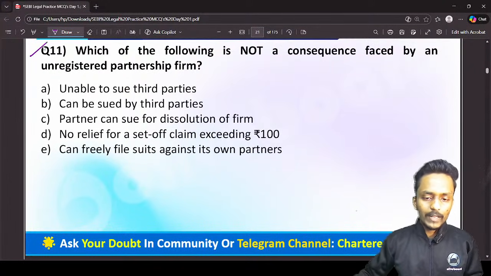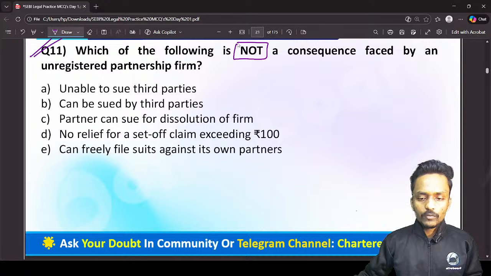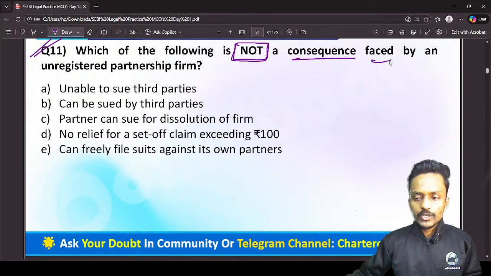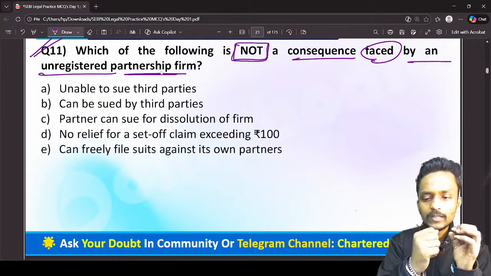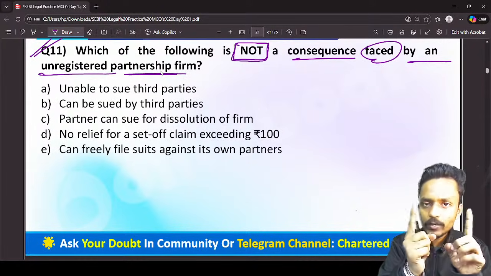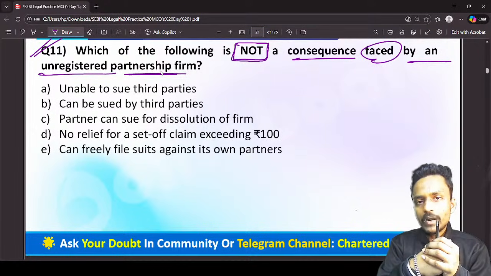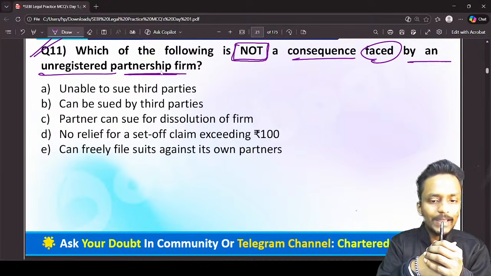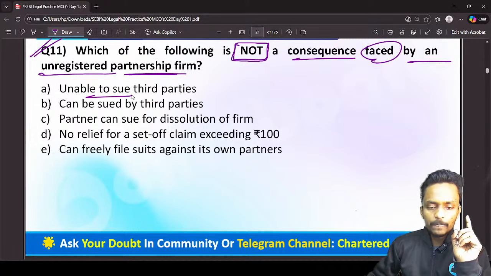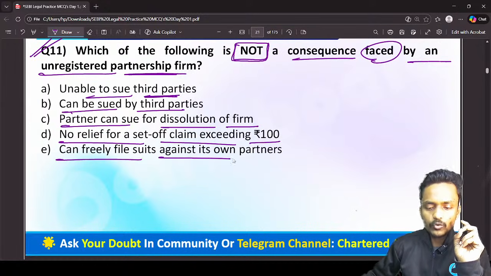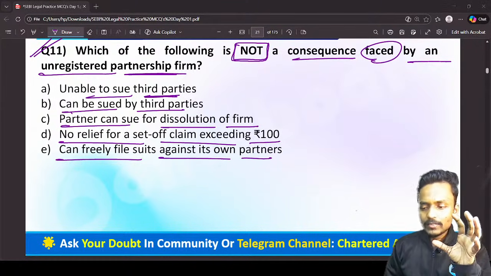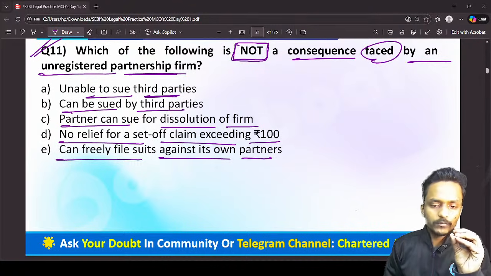Now we have question number 11. Question number 11 asks which of the following is not a consequence faced by an unregistered partnership firm. So now you are all required to tell me in the chat box which of the following is not a consequence. It means it's an advantage for a partnership firm if they are not registered under the Indian Partnership Act. The options are: unable to sue the third party; can be sued by the third party; partner can sue for dissolution of the firm; no relief for set-off claim of 100 rupees; can freely file suit against its own partner. Now please tell me in the chat box what is the correct answer.